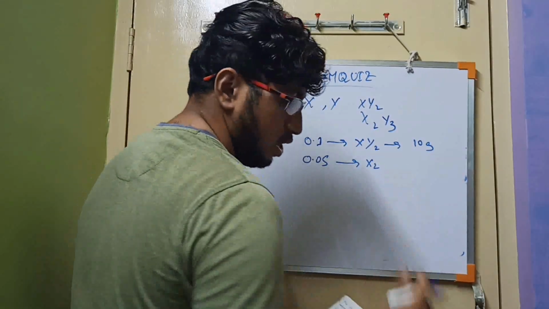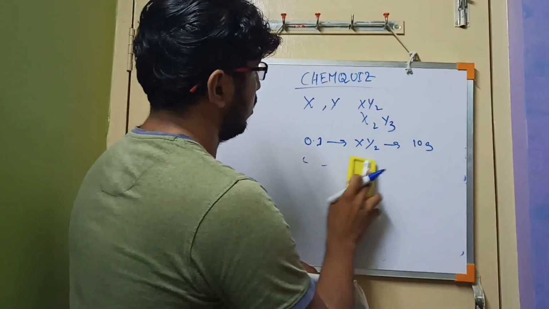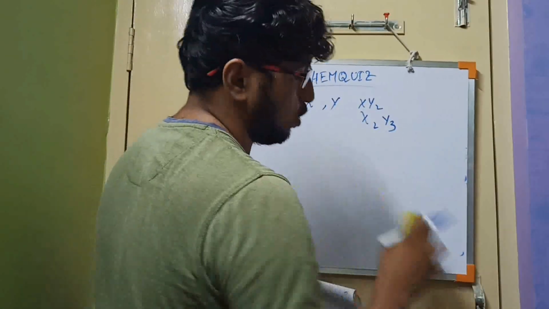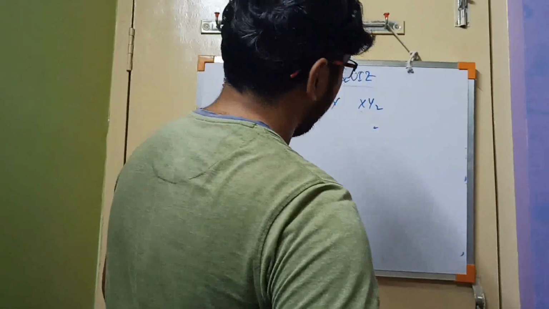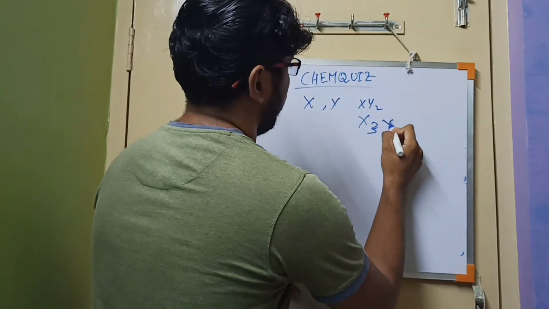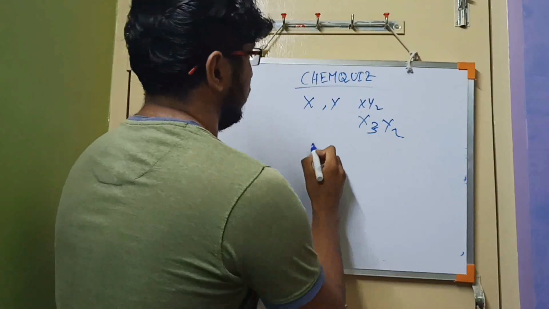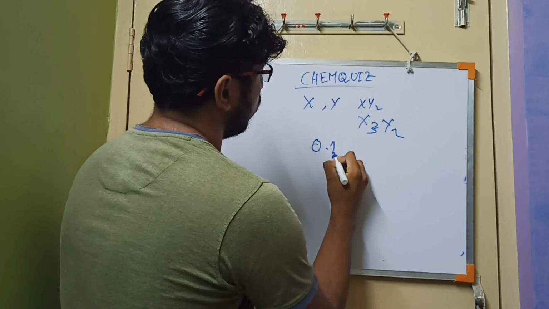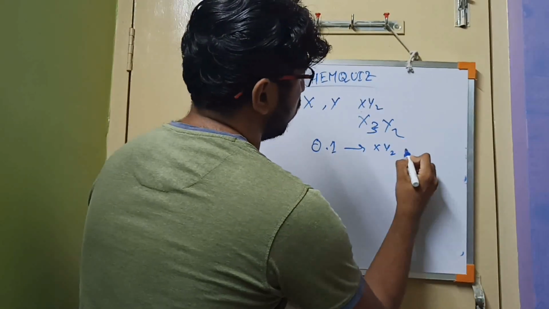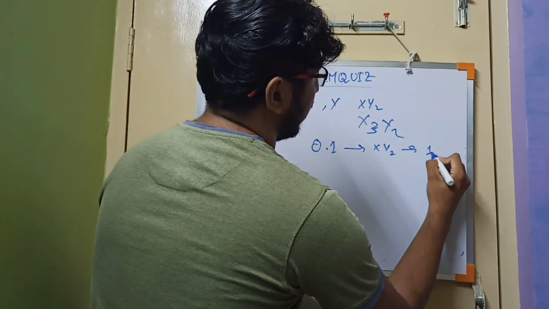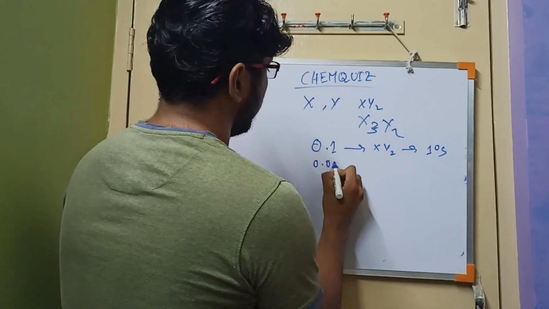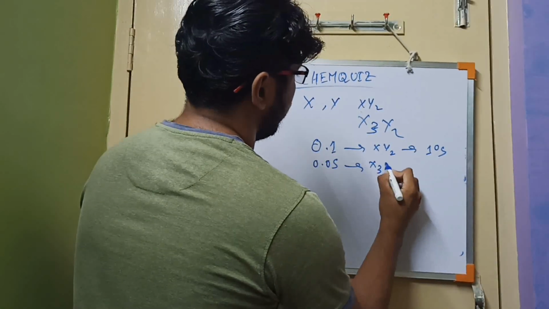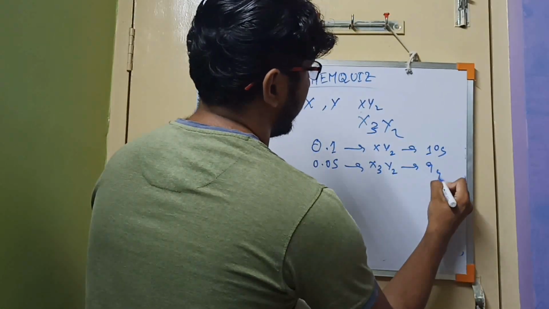Sorry, it's a little mistake, the compound will be X3Y2. Given that 0.1 mole of XY2 weighs 10 gram and 0.05 moles of X3Y2 weighs 9 gram.